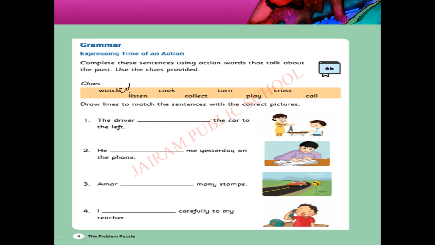Okay, the driver dash the car to the left. Which picture has the car? Very good. The third picture only has the car. So we have to match with the third picture. Then we have to write here turned. The driver turned the car to the left.